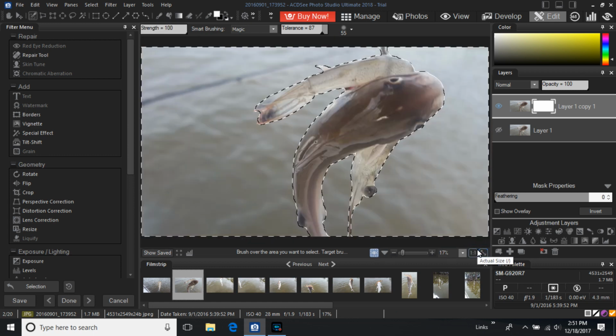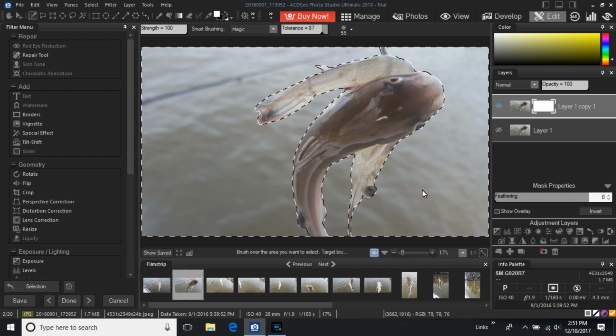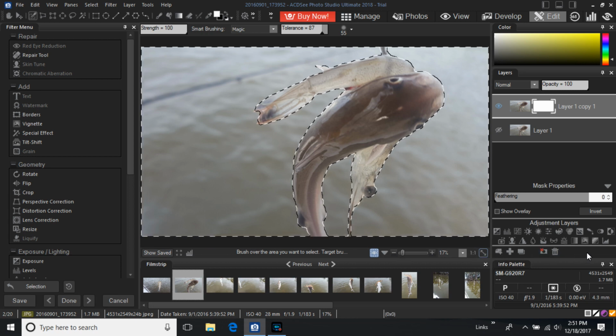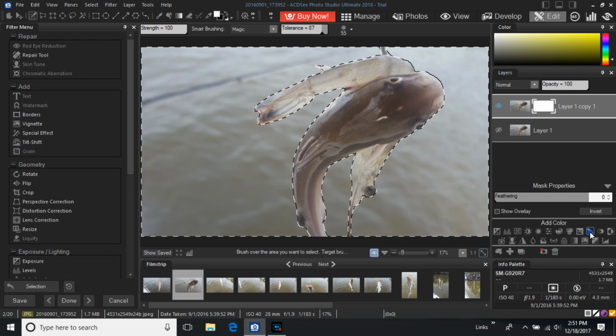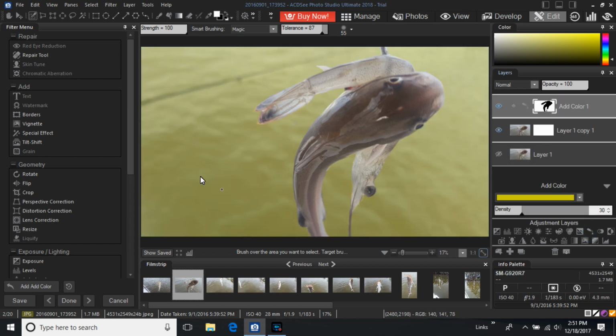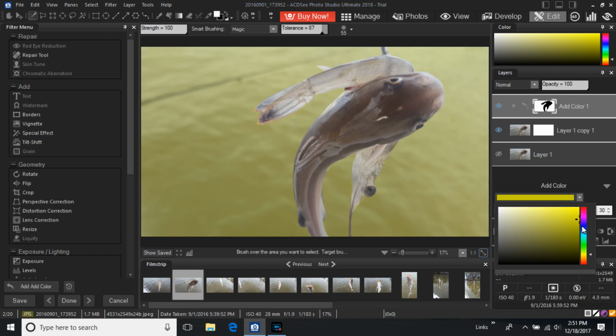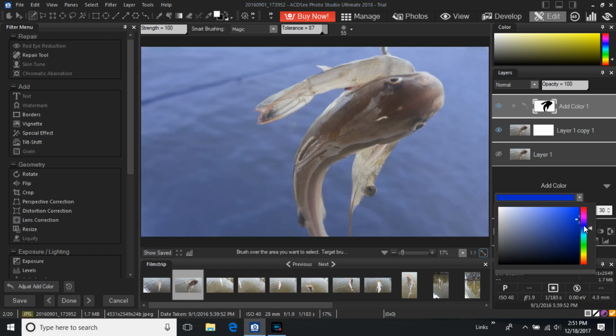So there we go. We have the outline of our fish and our shrimp done. We know that we're wanting to affect the water, and so we know we want to impart color to this mask. So while I'm in my mask layer, I click on the color, and you'll see how nicely it fills in around the fish and the shrimp. I come over to the color panel and I pick the color that I want.